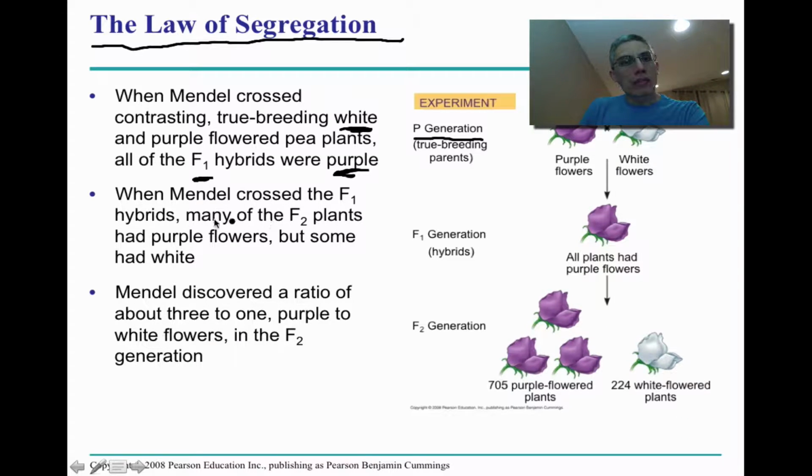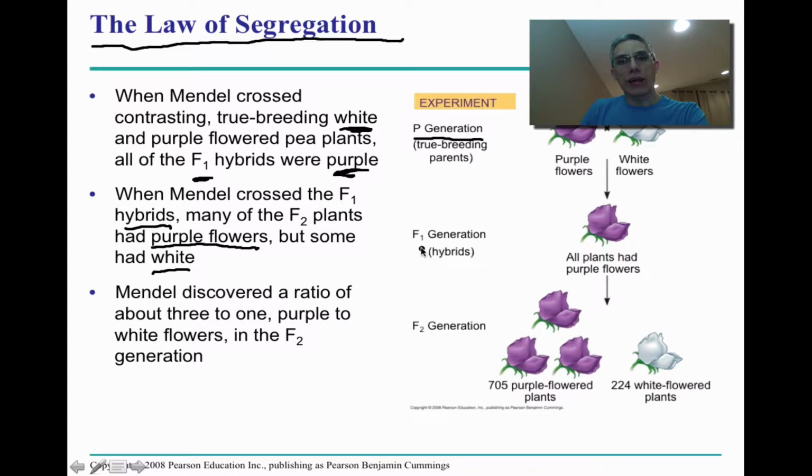Now, when Mendel crossed the F1 hybrids, many of the F2 plants also had purple flowers. But what he noticed, which was kind of unusual to him, was that there were also a few of those plants that actually had reverted back to the white flowered plants that he had used in the parental generation.